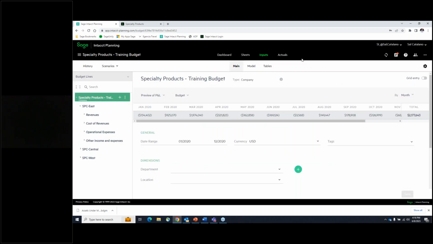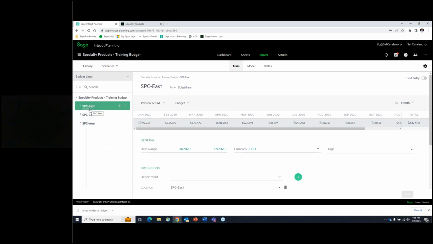And I also just want to show you another part in the sharing perspective. When I just did this, you can share the whole budget, but notice in this particular budget, I'm going to collapse it, I have it set up where I have 3 different organizations or locations, if you will. And just like we just shared the overall budget, I can potentially share just this particular location by simply clicking on these 3 little buttons and choosing the share option.